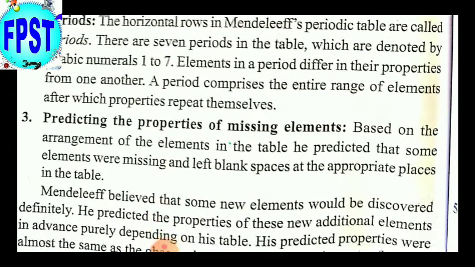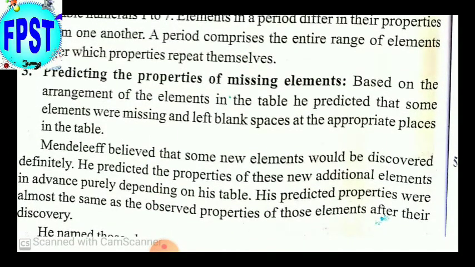At that time, he didn't know some elements, but he predicted that some elements would be found later and they would have the properties as he assumed. Means he left blanks for the elements which would be discovered later.